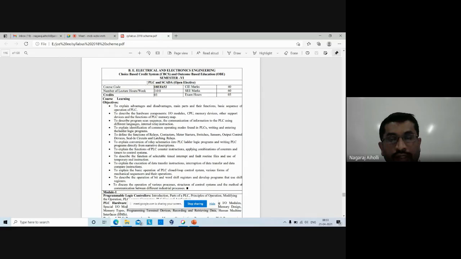Now, the name is PLC and SCADA. It's an open elective, PLC and SCADA, right? Now, what is PLC? There are two terms here. One is PLC, another one is SCADA. Now, the full form of PLC is Programmable Logic Controller.